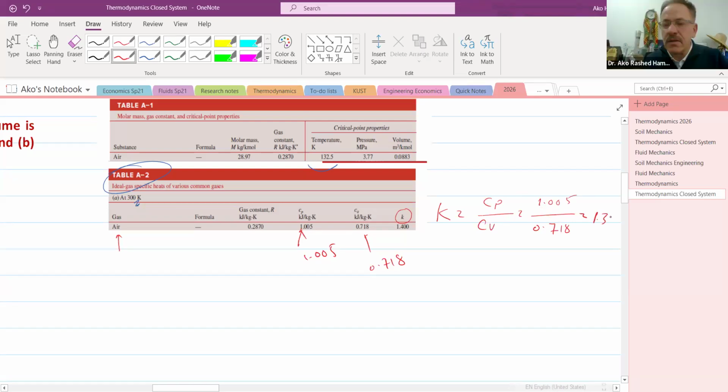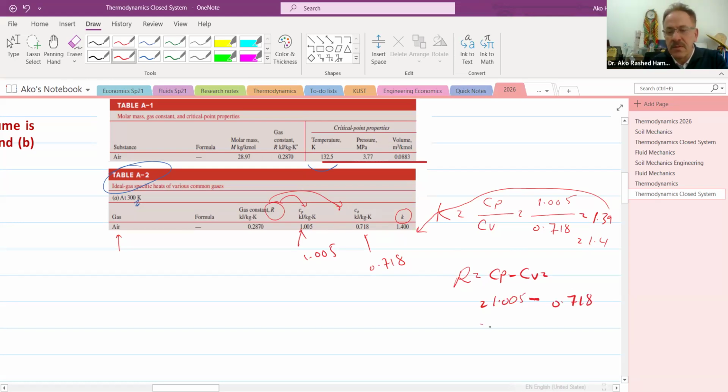1.39. Exactly, I was about to say 1.4. Okay. And there is another relation between R, CP, and CV. What is the relation? R, which is the gas rate constant, is equal to CP minus CV. Now, what is 1.005 minus 0.718?